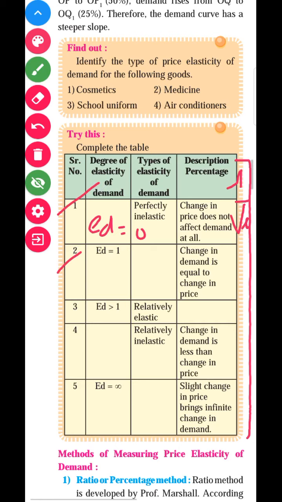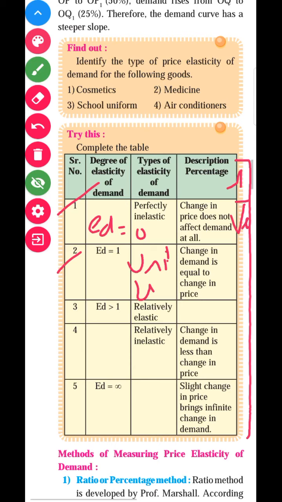Second, in the second, the coefficient value is given as 1, and if the answer comes 1, you can immediately guess which type it is. It is unitary elastic demand. It means the price and demand change in an equal percentage. A 50% rise in price brings a 50% fall in demand, so 50 upon 50, 1.